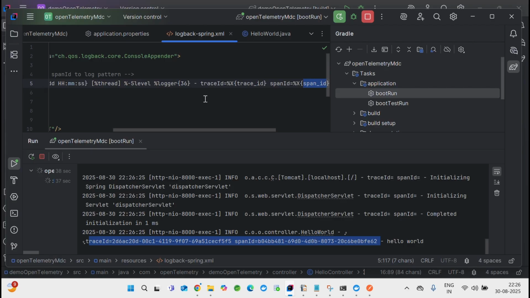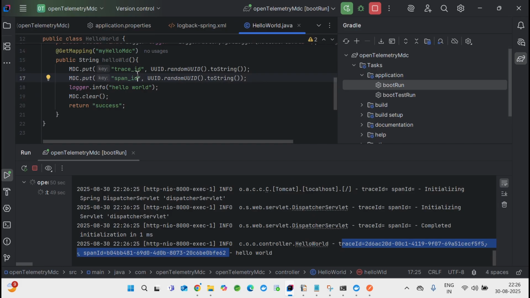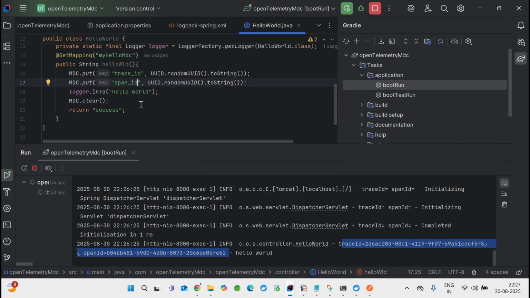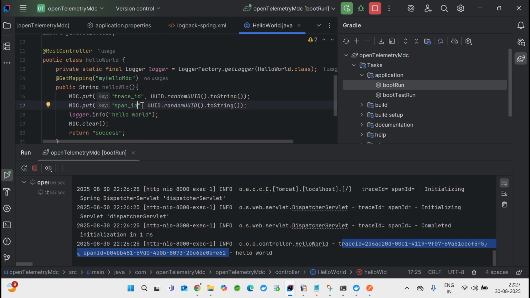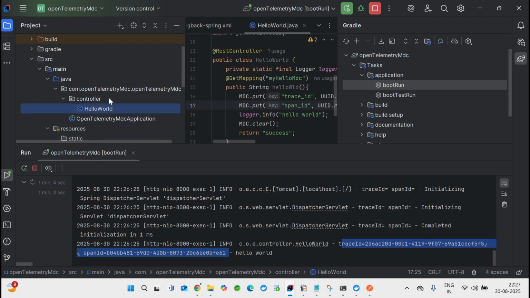Now again the same question. Maybe the video is going too long, but if somebody wants to grab this information, let's say I know because I'm creating it over here, these are the places I'm creating it, so I have the information of the trace ID. Now if somebody wants to grab those values in the code itself, how can somebody do it? For that, let's write one more line of code.